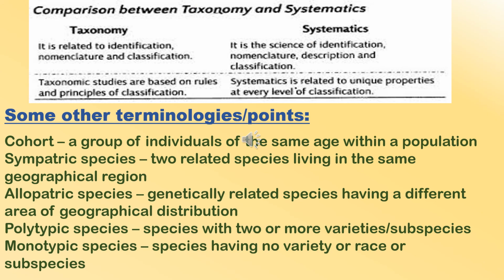Just certain terminologies and points in case you want to know more, though they may go out of topic. That is the different types of species, which are sympatric species, allopatric species, and polytypic, monotypic species, etc. I'll write it down for you guys, but if you want me to include any other topic or any other chapter, I'll try to do all of them before this 13th. But for now, living world, that is all you need to remember.